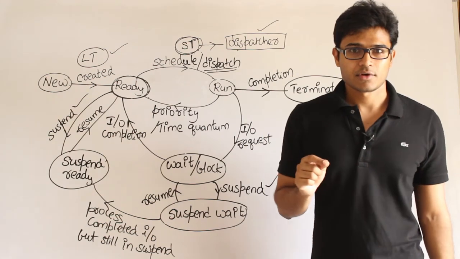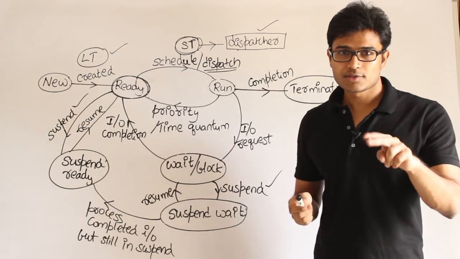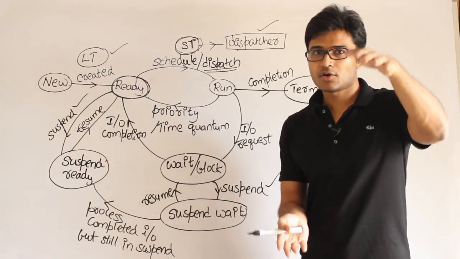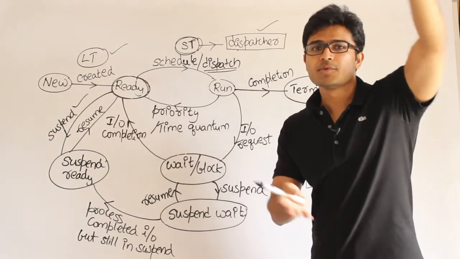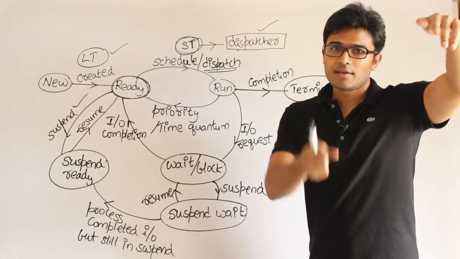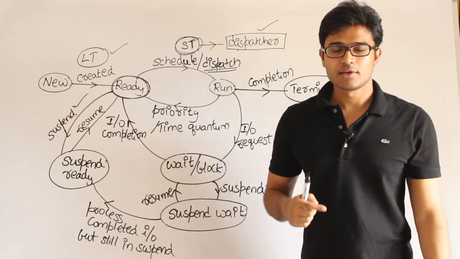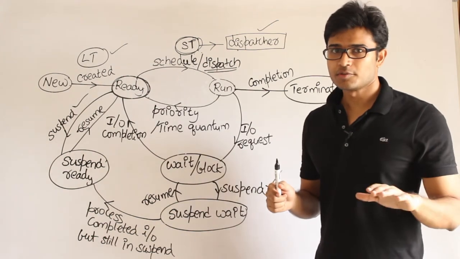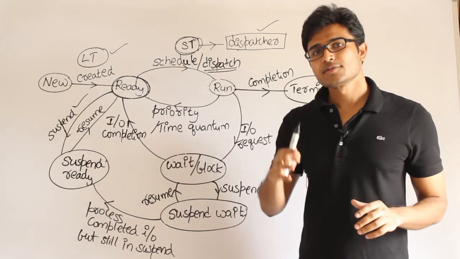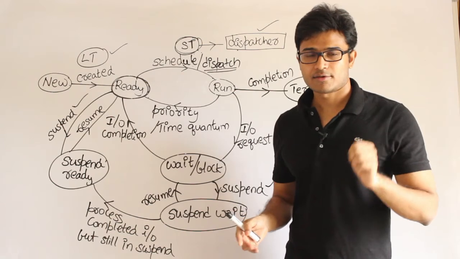Now the time taken for this context switching depends on the size of the context. If the size of the context is too big, then everything has to be moved out, moved in, and updated, right? Therefore the size of the context has to be as minimal as possible so that the context switching time is very small.